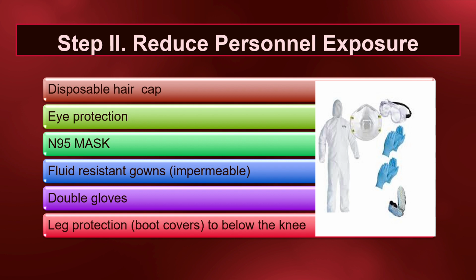It should cover the body appropriately and should be disposed of immediately after removal, a process known as doffing. The various personal protective equipment required for airborne procedures include disposable hair cap, eye protection, N95 mask, fluid-resistant gowns, double gloves, and leg protection, boot covers to below the knees.